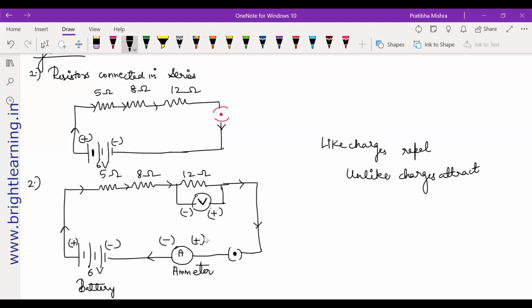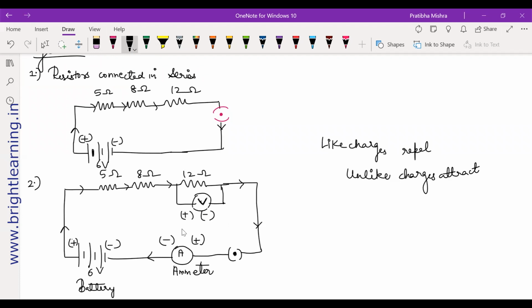It has to be positive with a positive. I think I made a small mistake here. The second time that I drew was correct.